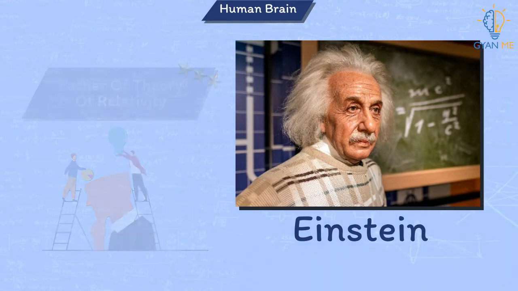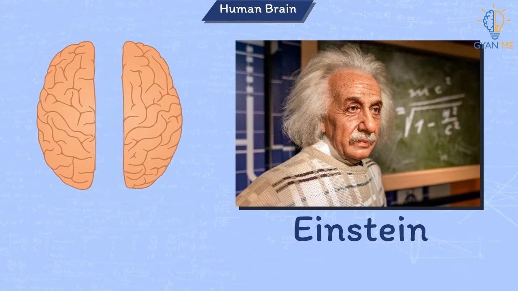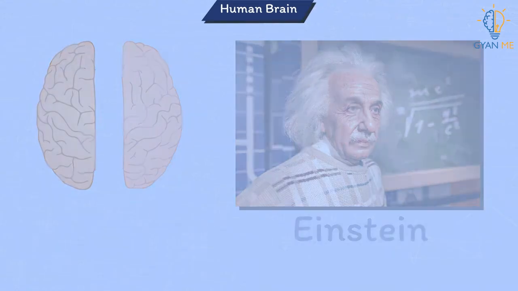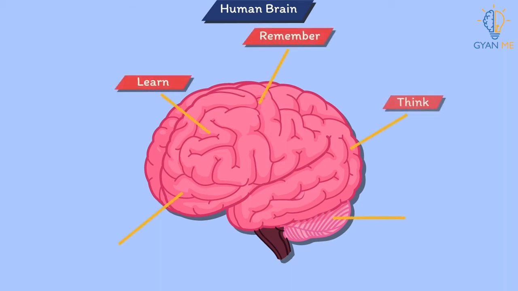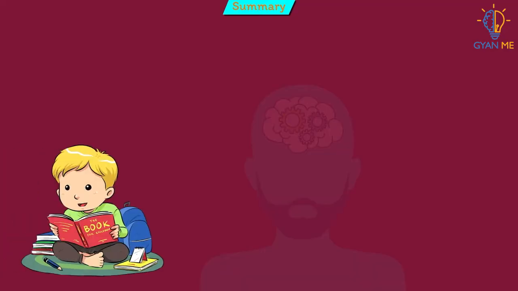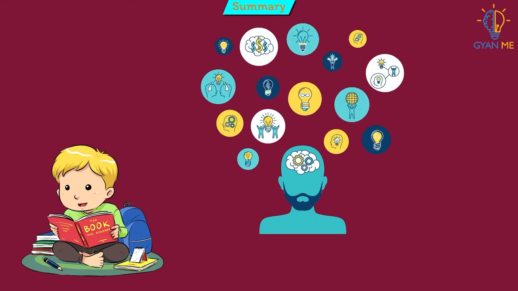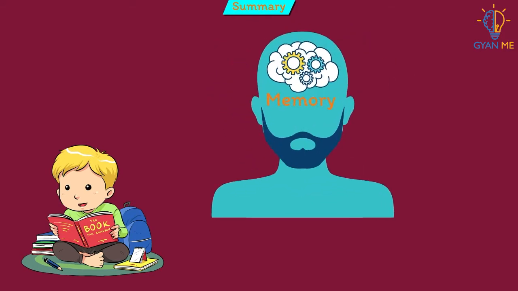These cases highlight the fact that different parts of the brain perform different functions. The cases also highlight that even if one part is affected, the other can still function independently. The brain is the most important control and coordination center of our body. It is the brain that controls our movements and enables us to learn, remember, think, analyze, and respond to our surroundings. Students, brain also functions as storehouse of information called memory.